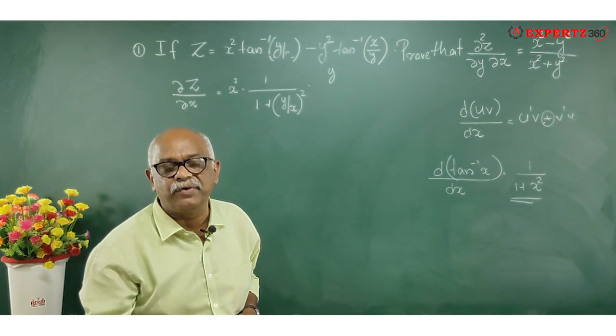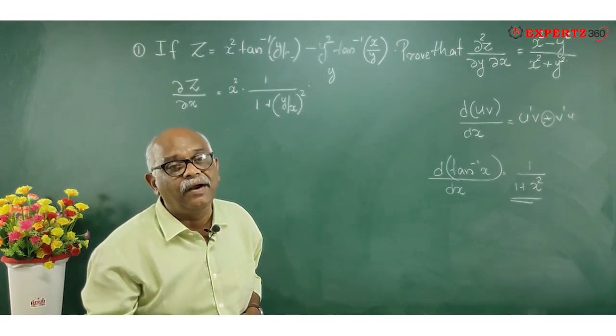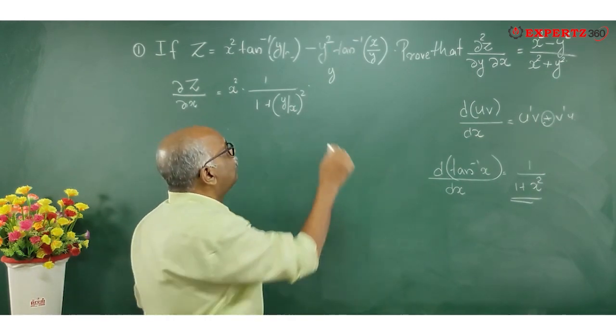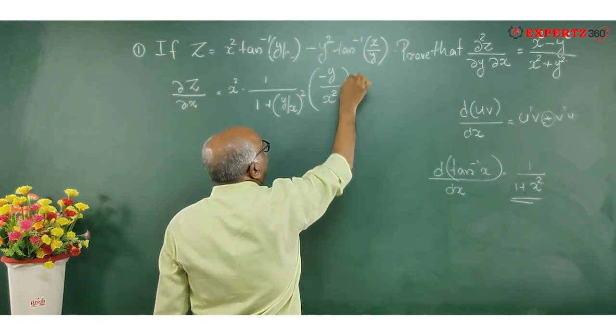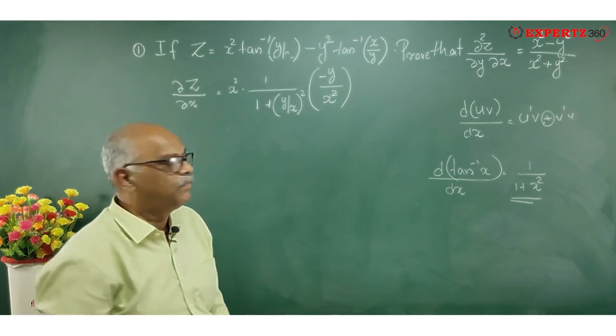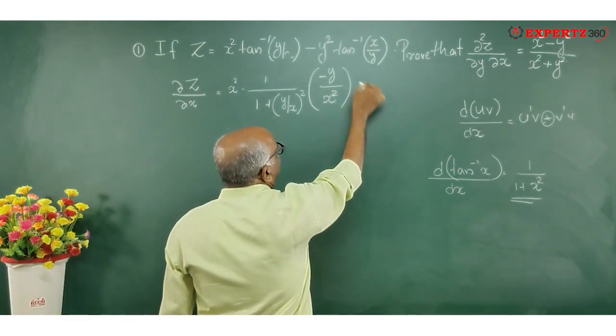Then 1 by x, what is the differential of 1 by x? Minus 1 by x square. Right? So I finished the whole thing over there.